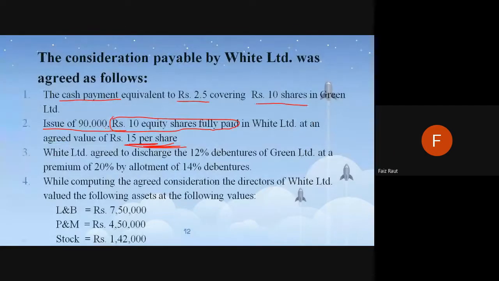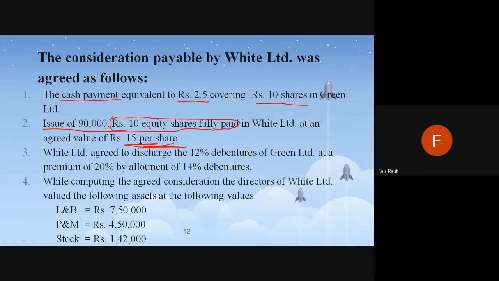90,000 shares. So they are taking the 60,000, tearing them up and throwing them away, and they are giving 90,000 new shares. So we can have an exchange ratio also, 60 is to 90, or 6 is to 9, or a 2 is to 3 ratio. That means for every 2 shares of Green Limited, they are giving 3 shares of White Limited.